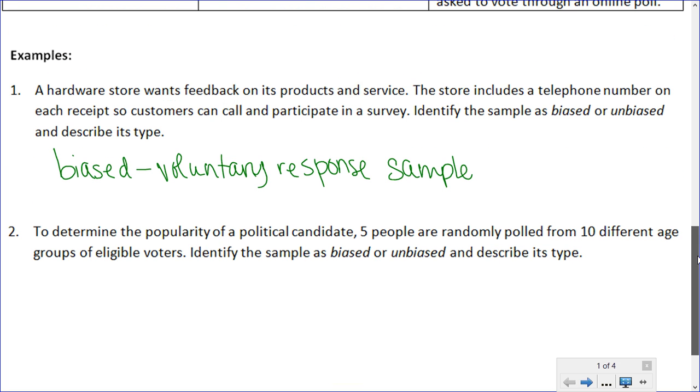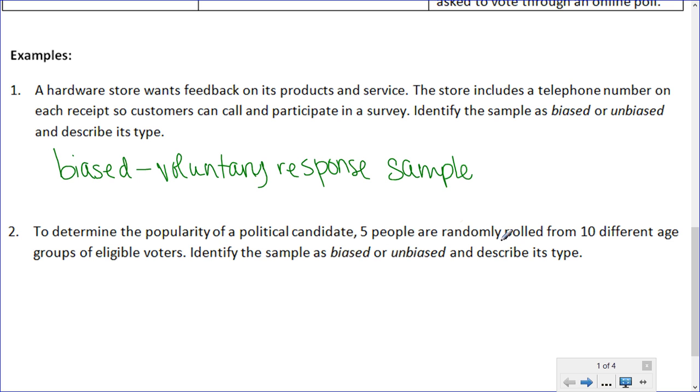All right, example 2 says, to determine the popularity of a political candidate, 5 people are randomly polled from 10 different age groups of eligible voters. Identify the sample as biased or unbiased and describe its type. Okay, so already here we're seeing the word randomly, which sounds really good because any of the unbiased sample types have to be random samples.